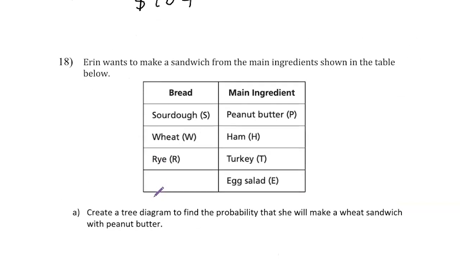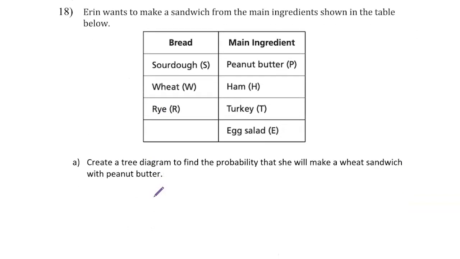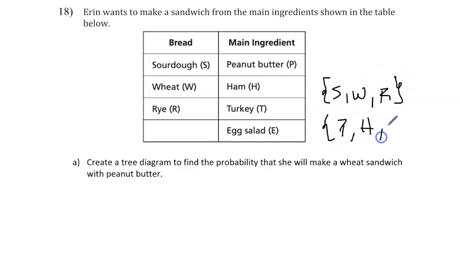Erin makes a sandwich from the main ingredients shown in the table. Create a tree diagram to find the probability that she will make a wheat sandwich with peanut butter. All right, so we can list our sample space. So we see that we have S for sourdough, W for wheat, R for rye. Then we have P for peanut butter, H for ham, T for turkey, and E for egg salad. All right, so let us set up. So we have S, W, R.